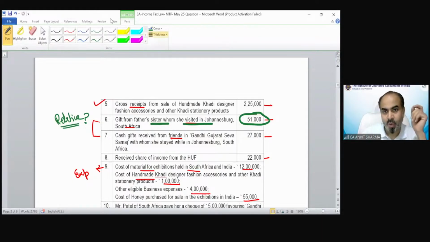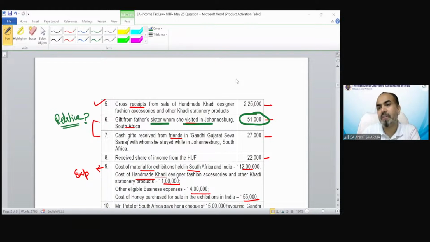So, what is your opinion, students, regarding father's sister? Is it a relative or not? Kushi also, Nidhi Vishwakarma is saying yes. Pooja also saying yes, father's sister is a relative, so it would be exempted. Of course, if it is a relative, then it's going to be exempted.